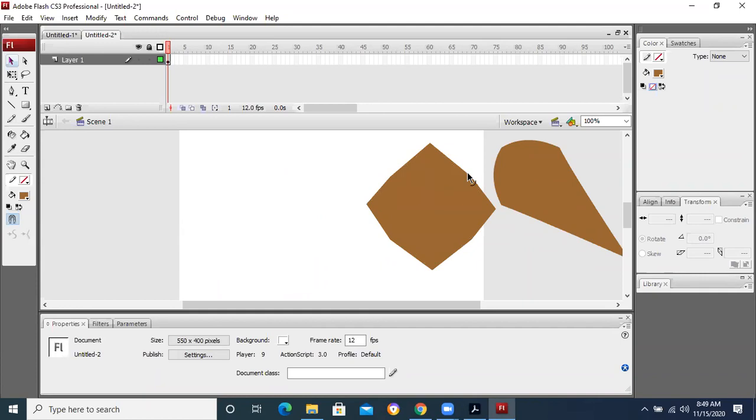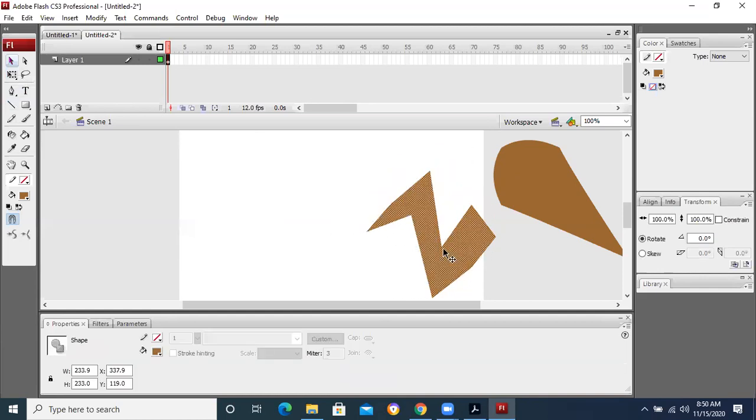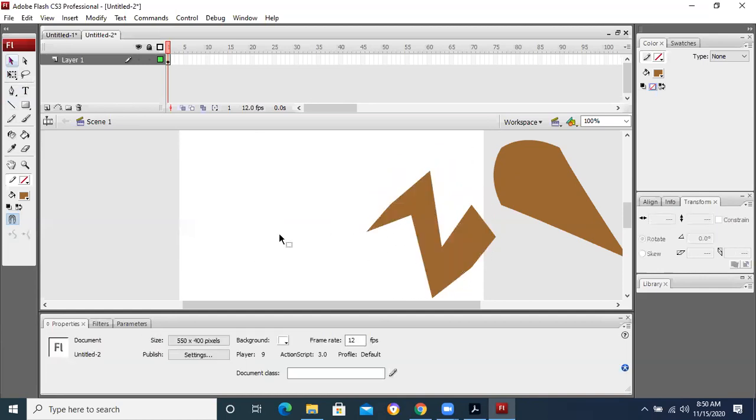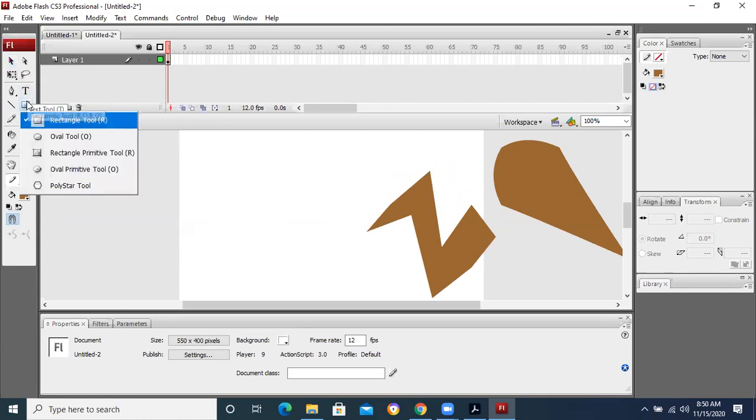And I can even bend it inside. If I bring the mouse cursor over here and I press Control and I convert it in this way, press Control and I convert it in this way. So I can turn the shape into different kinds of shapes. I am just telling you the application of this selection tool, how we can use the selection tool.